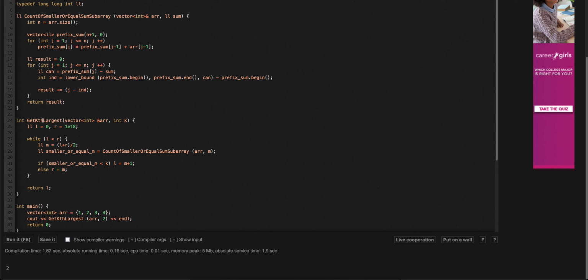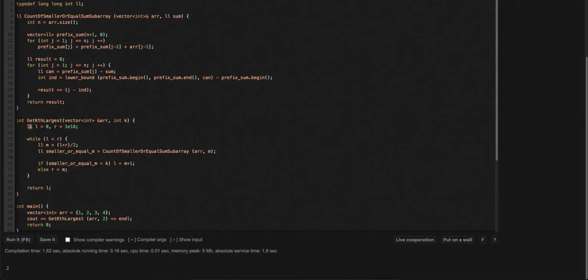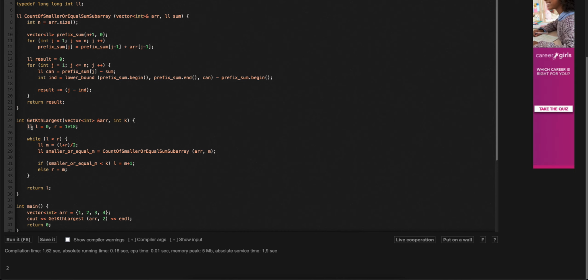So this is the get kth largest function, and we are taking in an array and the kth number for which we want to find the answer. And if you remember, the sum of the array can overflow the integer, so the answer can also overflow the integer.